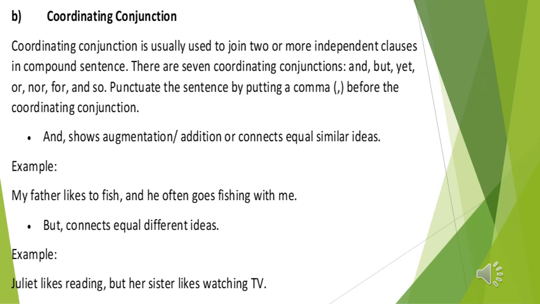Let's move to another coordinate conjunction, but, which connects equal different ideas. Example: Juliet likes reading, comma, but her sister likes watching TV. You see here a compound sentence, two independent clauses joined together by the coordinate conjunction but, which is preceded by the comma here. I hope it is obvious.